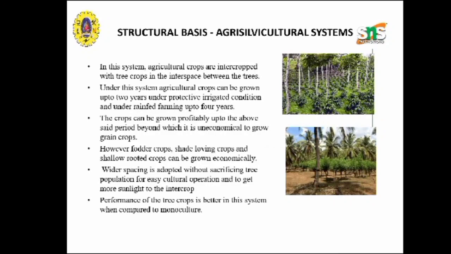Classification of the agroforestry system on structural basis. The structure of a system can be defined in terms of its components and the expected role or function. In this system, the type of component and the arrangement are important. Agroforestry systems can be grouped into two categories based on the nature of components and the arrangement of the components. Based on the nature of the components, it is classified into agri-silvicultural system, silvopastoral system, and agro-silvopastoral systems.